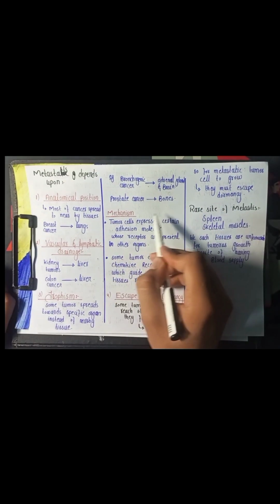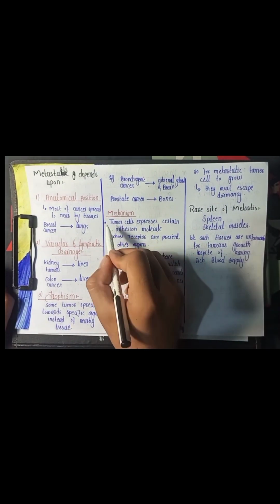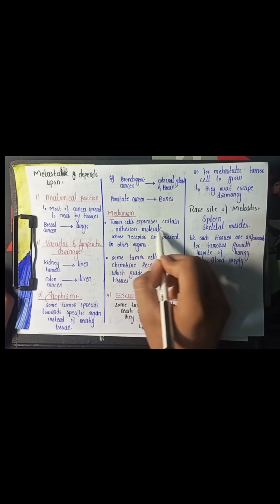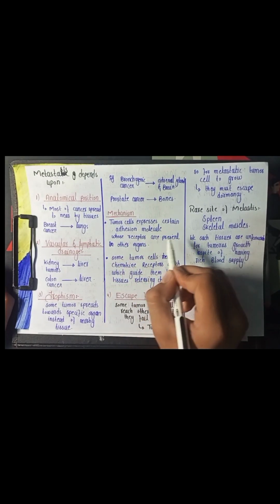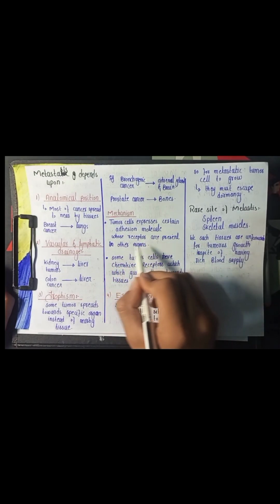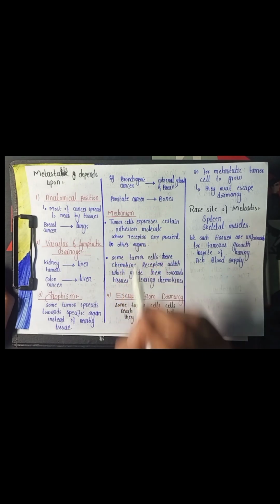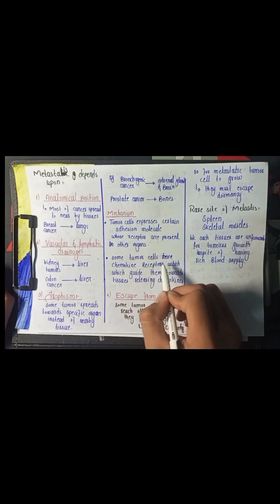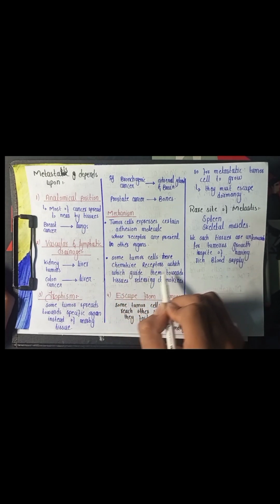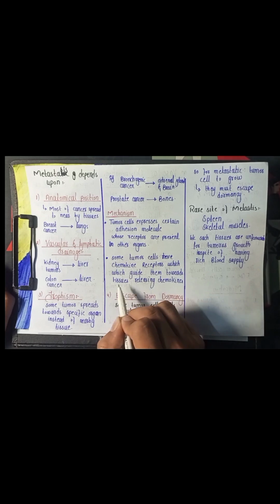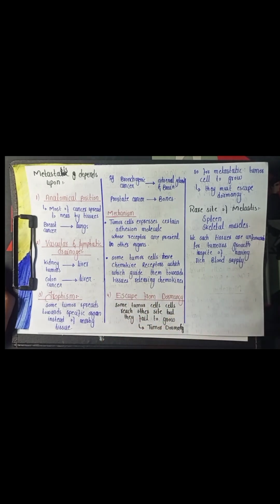Now let's talk about the mechanism involved in tropism. The first one is that the tumor cells express certain adhesion molecules on the surface, and the receptors for these adhesion molecules are present in specific organs. So the tumor cell will spread toward a particular organ. Similarly, the tumor cells also have chemokine receptors on the surface, and these chemokine receptors guide the tumor cell toward the tissues or organs releasing the chemokine.